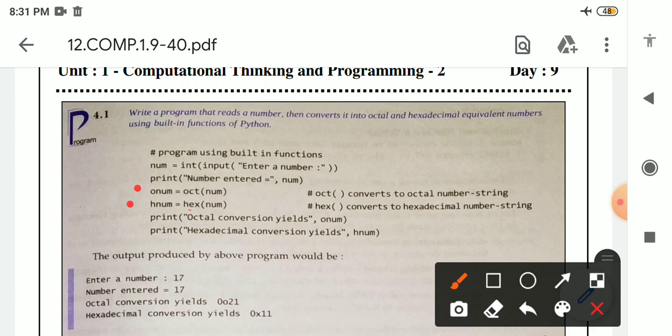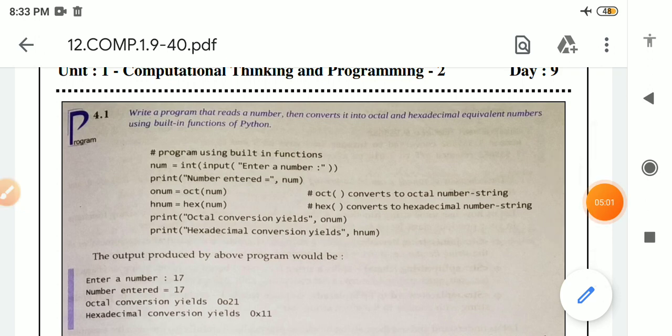So these two lines are function calls, means oct converts the number into octal form. In the next line hex converts the number into hexadecimal. These two functions oct and hex do not return a number, they return a string representation of the converted number.